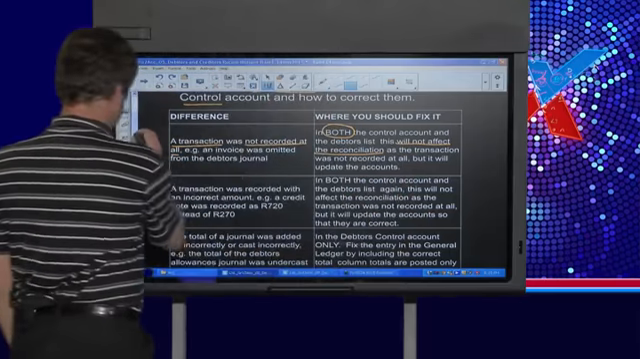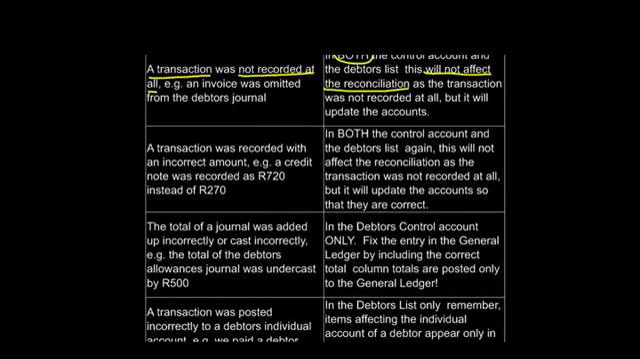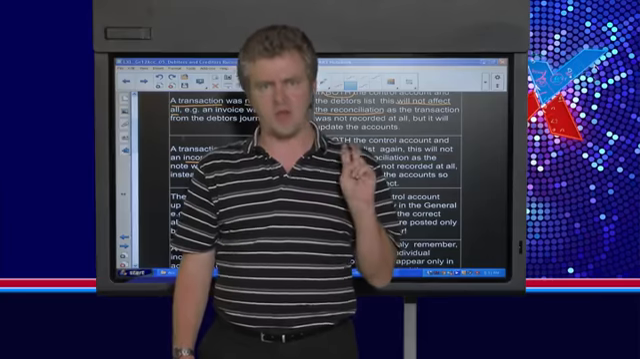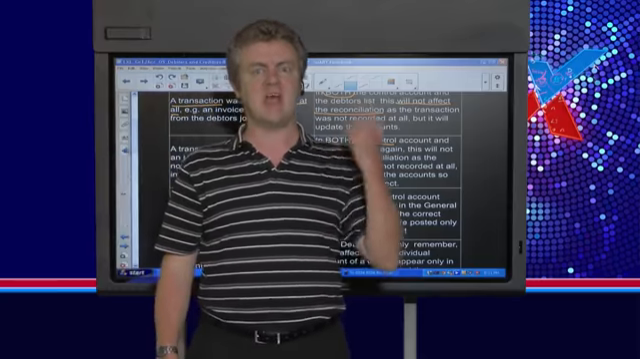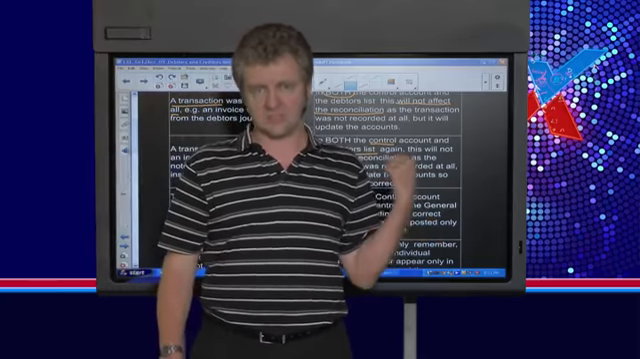The second possibility is that a transaction was recorded with an incorrect amount. I'm sure you've seen this very often, even since grade 10. For example, you had a credit note that was recorded as 720 Rand instead of 270 Rand. This is a mistake in recording, and so both our accounts are wrong. Both our debtors control and our debtors list are incorrect because we recorded the wrong amount. So we have to work out the difference between the two amounts, and we have to update both the list and the ledger. I'm sure you know how to do that, just some revision.